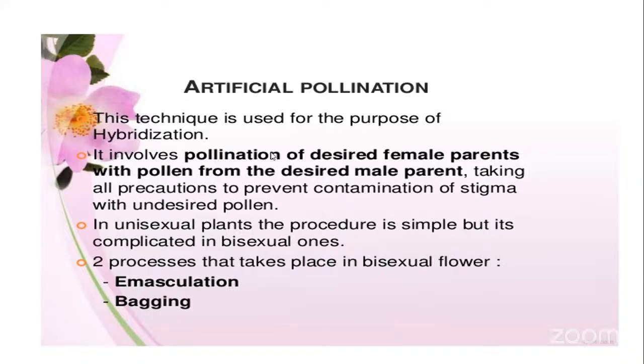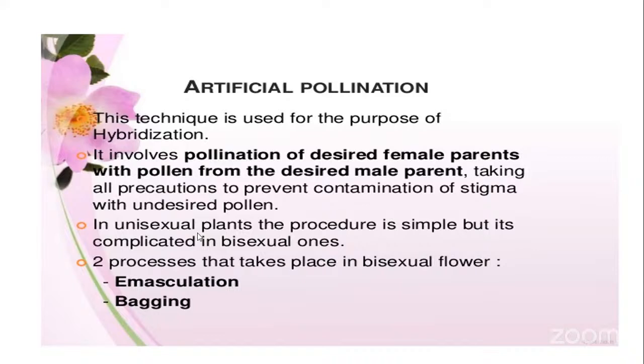So here the pollination is a desirous pollination. We are dropping the pollen grain of the desired plant onto a desired female. This desirous cross-pollination is called hybridization, carried out to acquire hybrid varieties or superior plants among the normal varieties.